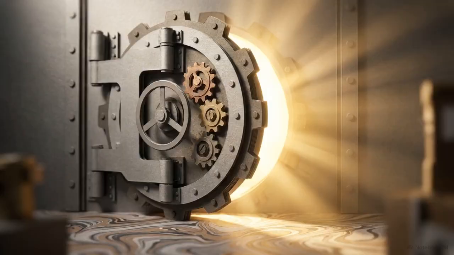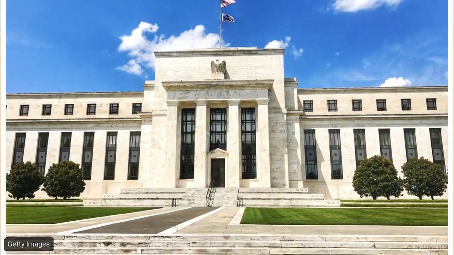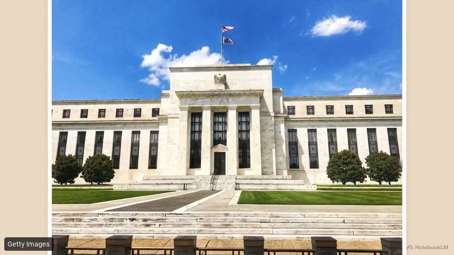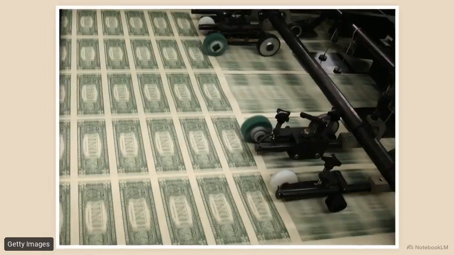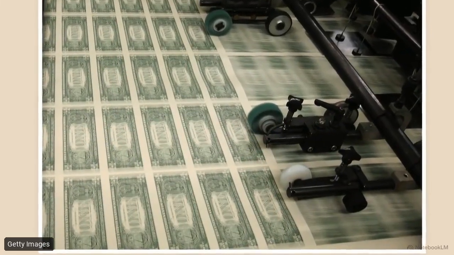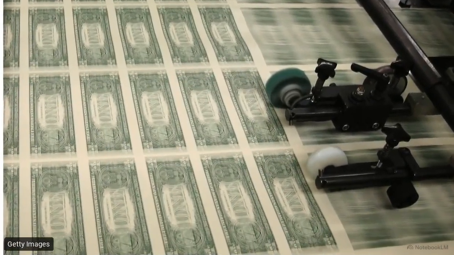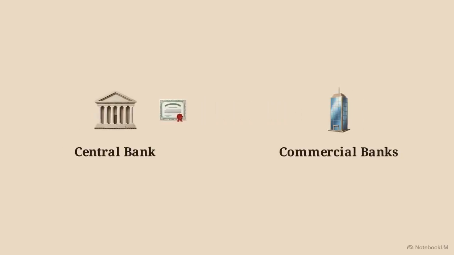Lever number 2 opens the central vault. This is how the mayor physically alters the total amount of currency circulating through the streets. In the real world, Mayor Owl's job is handled by major institutions like the Bank of England or the Federal Reserve in the United States. When these central banks need to increase the money supply, they can resort to the printing press, producing new physical cash. They can also buy up government bonds to inject fresh money directly into the banking system.